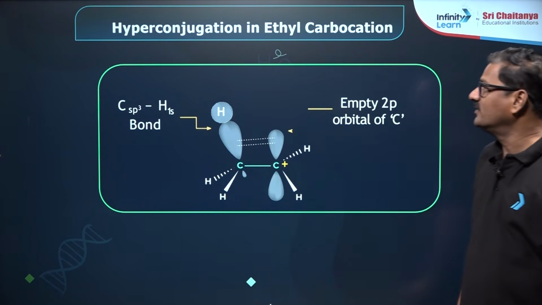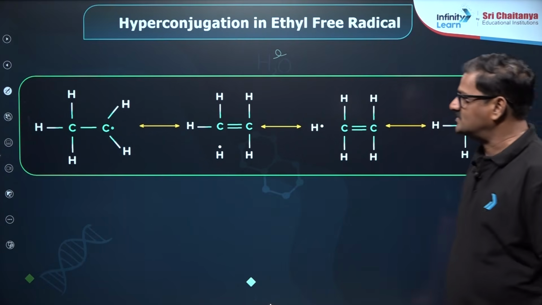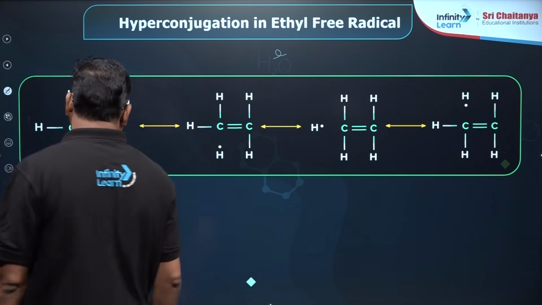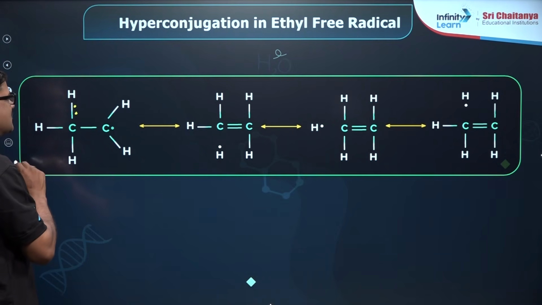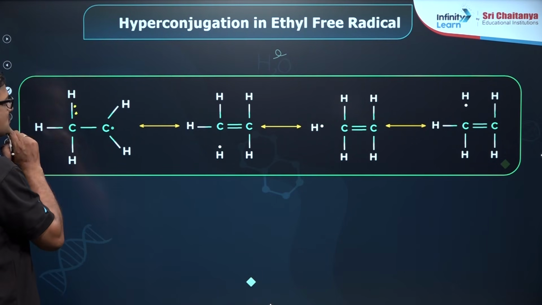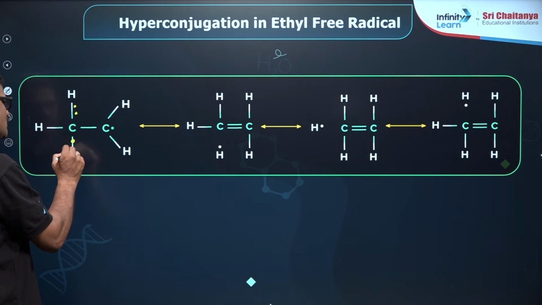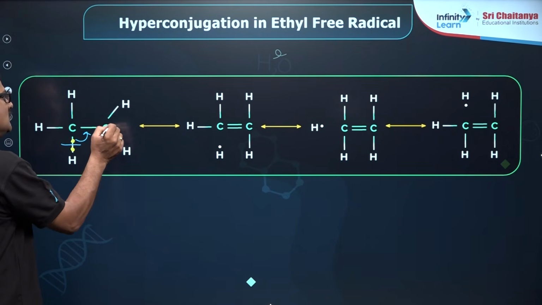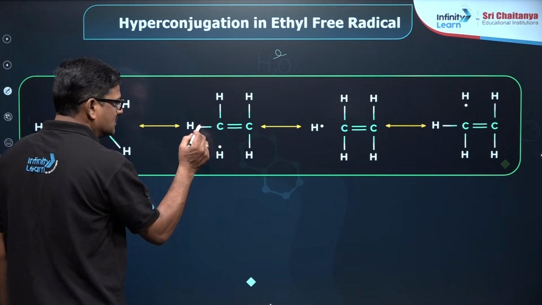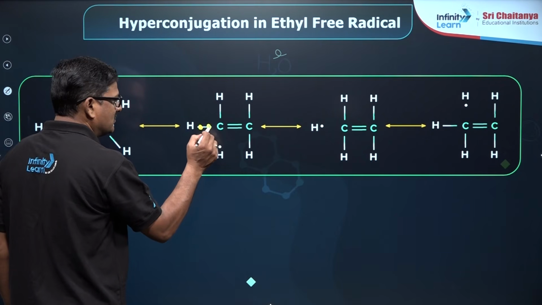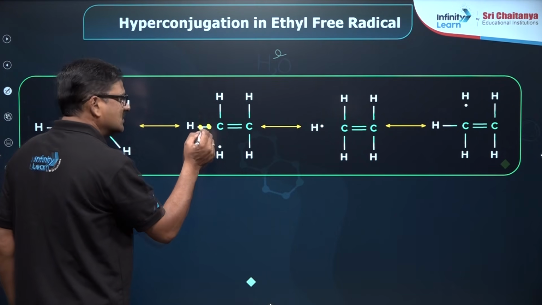Moving ahead, various hyperconjugation structures are given in the carbon free radical as well. Now you can see these are the structures. There is a homolysis, always a homolysis, and again a double bond, and you are going to get this one.